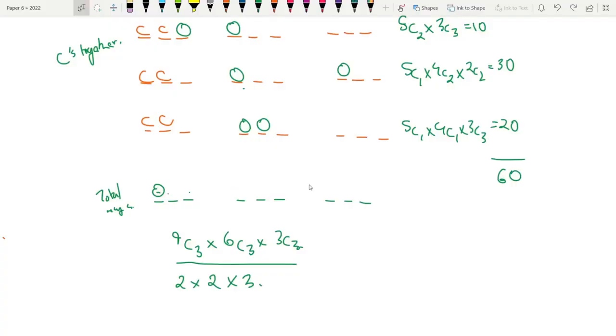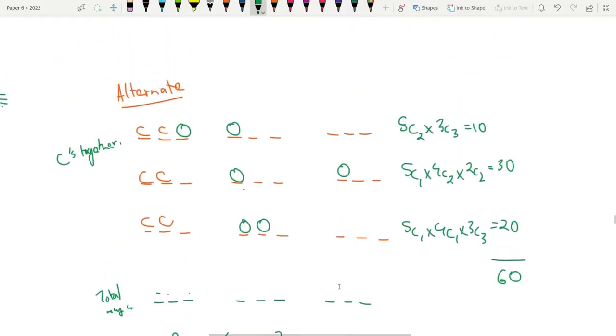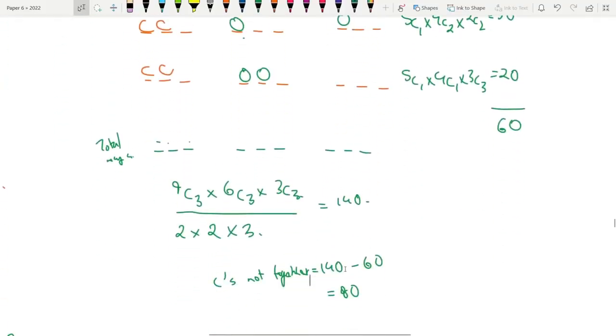And there are other factors. You don't need to know the details about this. But basically, after doing this, the total number of ways, you end up with 140. Now, if you subtract 60 from 140, you end up with C's not together. Okay, my bad. I'm going to give you more details about this in the comments, like why this happens, later on. But for now, you just have to go with this one.